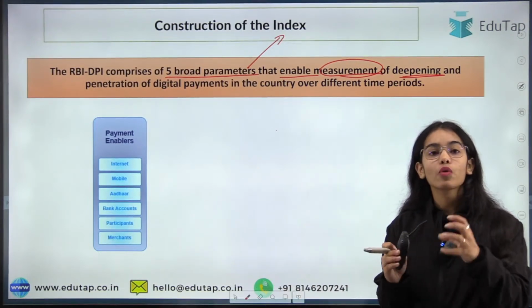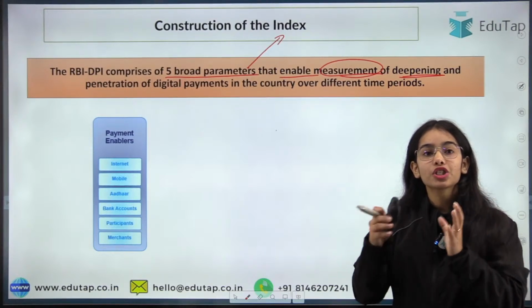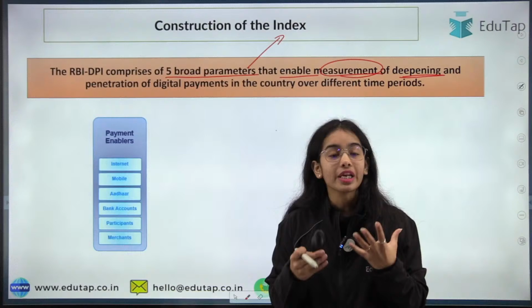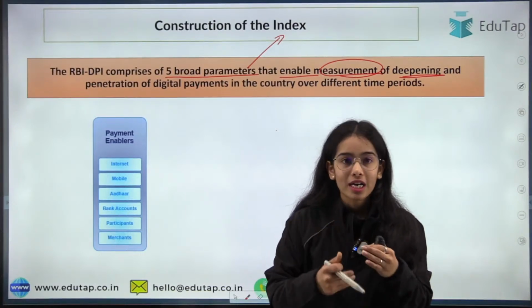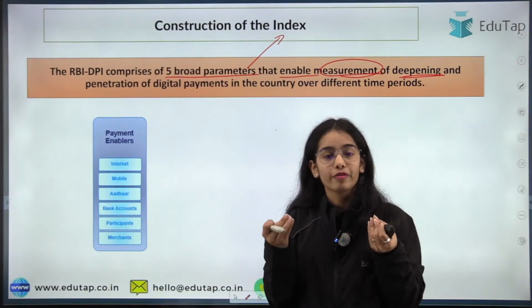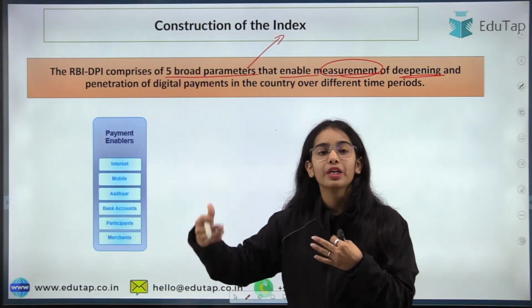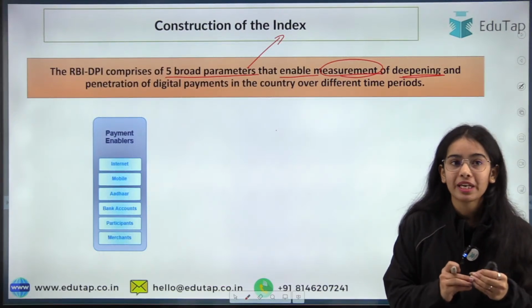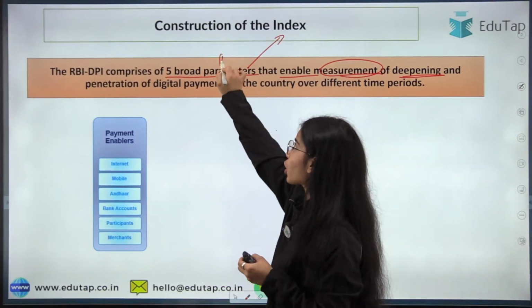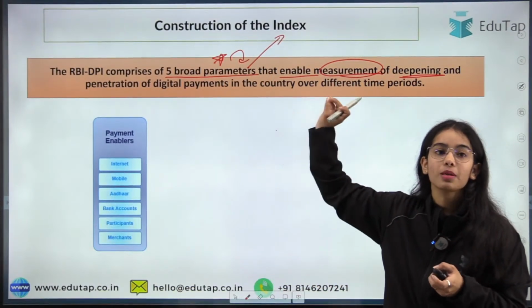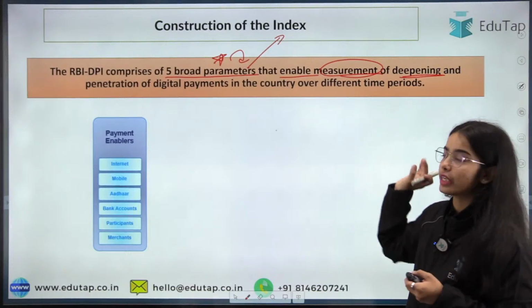So you can understand how we are going to measure whether digital payments have deepened and penetrated the country, or whether there is a fast adoption of digital payments happening or not. How are we going to see that penetration? That is through the 5 broad parameters. We can see the deepening and penetration of digital payments in the country over different time periods.